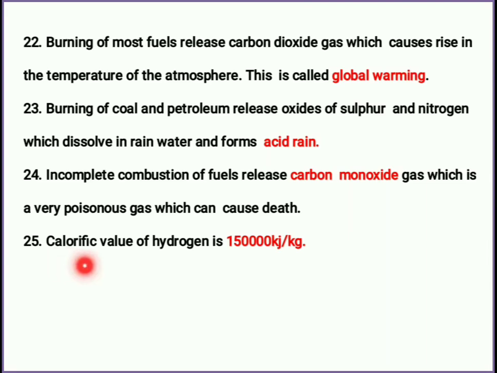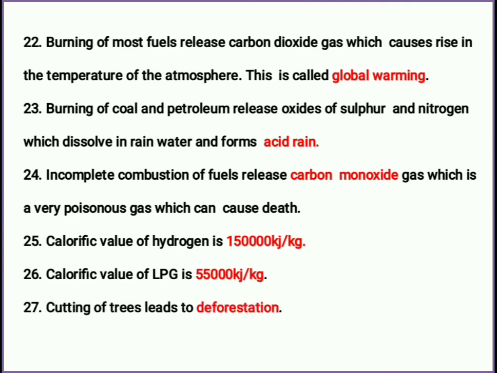Then the calorific value of hydrogen. I have given only two examples, so you have to study the other ones. The calorific value of hydrogen is 1,50,000. LPG is 55,000 kilojoules. And cutting of trees leads to deforestation. If you cut the trees on a large scale, it is called deforestation.